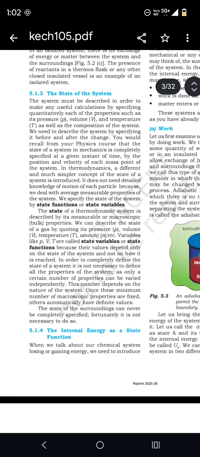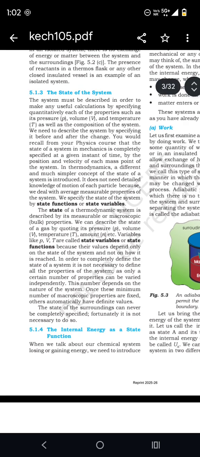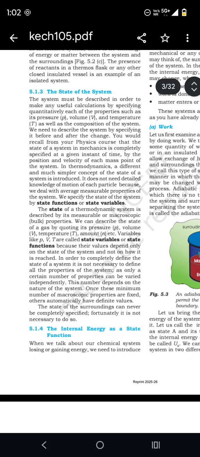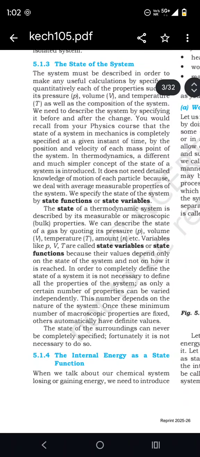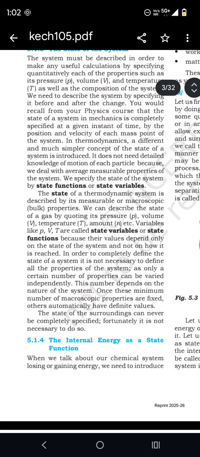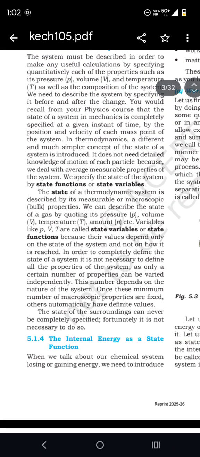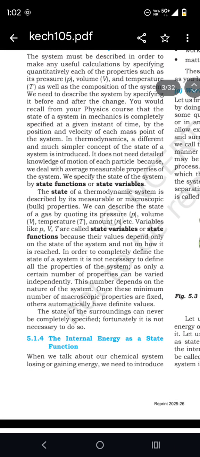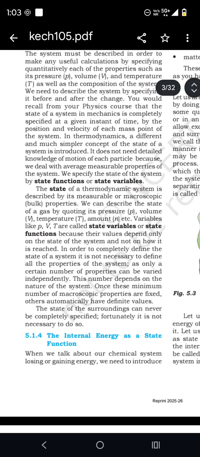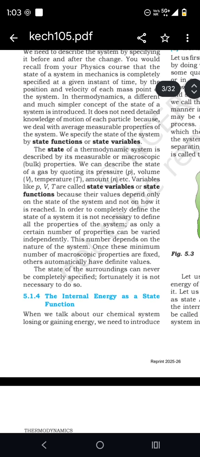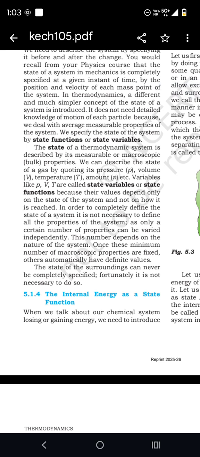The state of a thermodynamic system is described by its measurable or macroscopic properties. We can describe the state of a gas by quoting its pressure, volume, temperature and amount. The variables like P, V, T are called state variables or state functions because their values depend only on the state of the system and not on how it was reached.